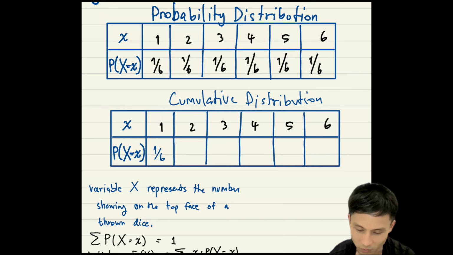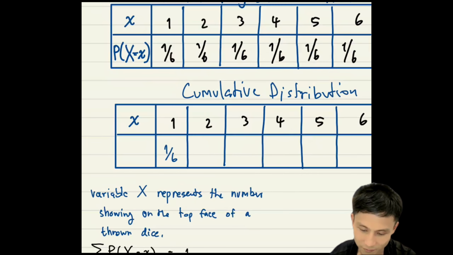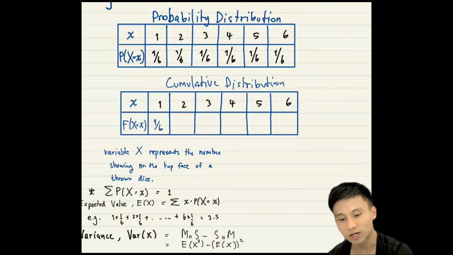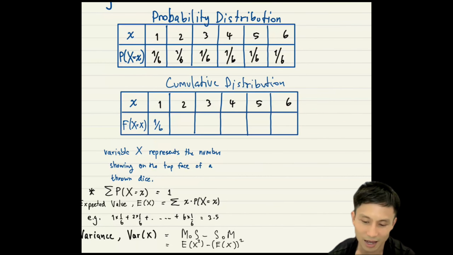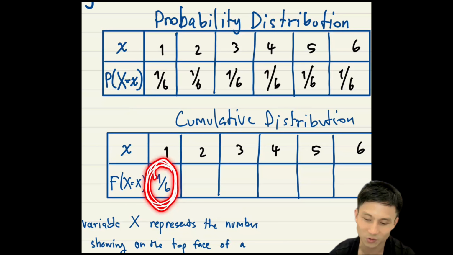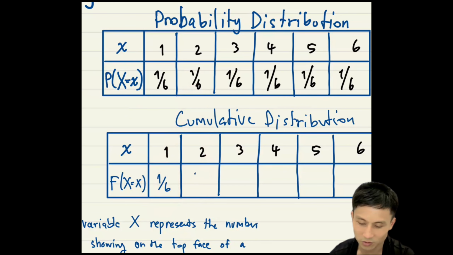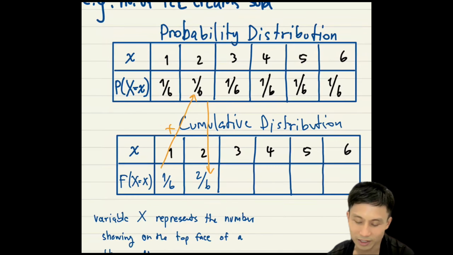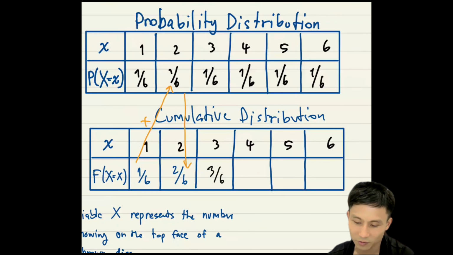But then what we write here is F(x) equals x. So you accumulate the probability from the previous values of x. That means when you want to find this value, you need to add what has been accumulated to the new one, and then you get this one. So you have 2/6 there. Easily, this will be 3/6, 4/6, 5/6, and then 1.